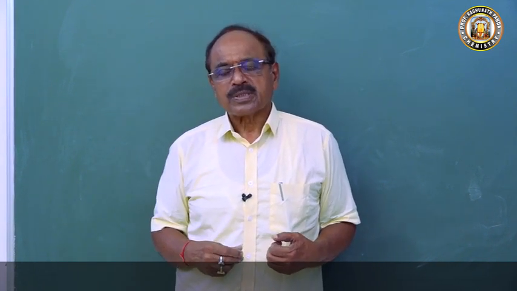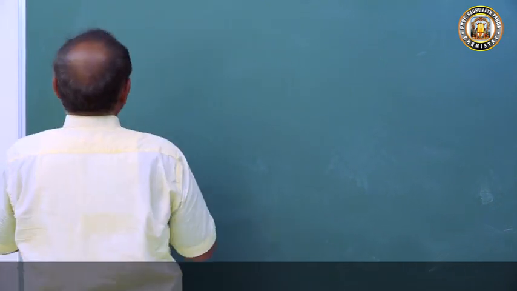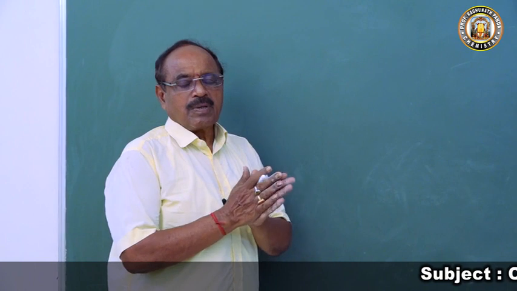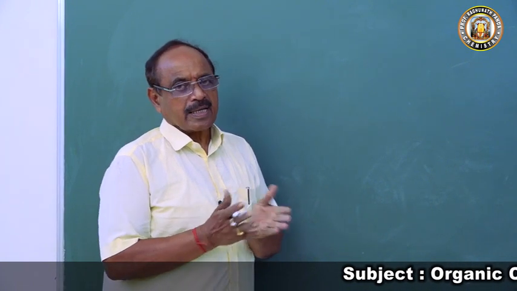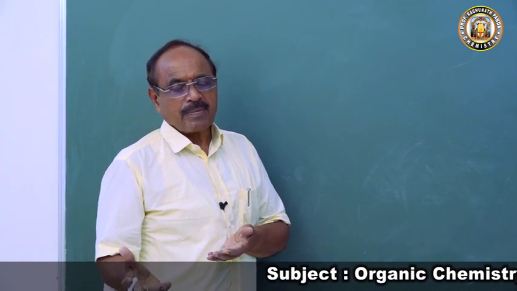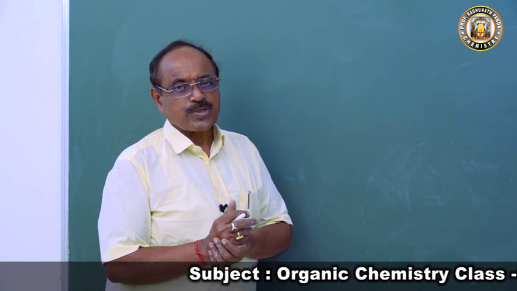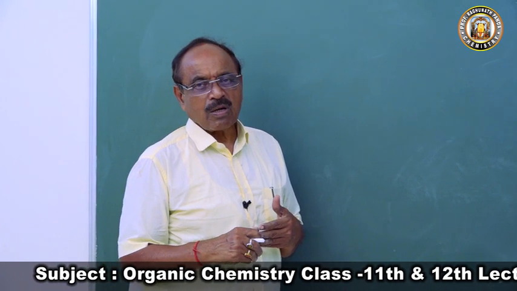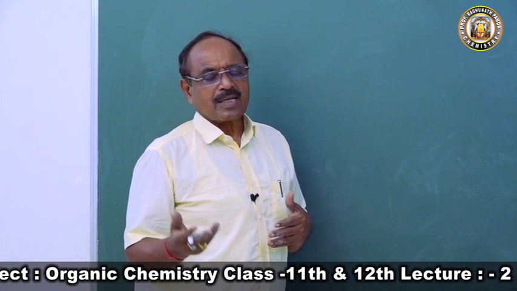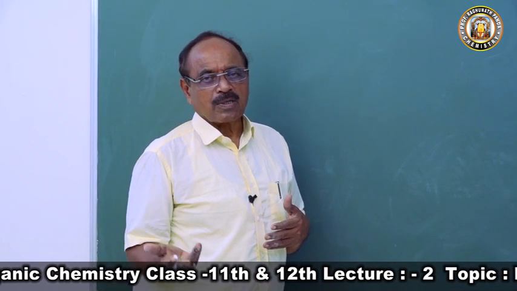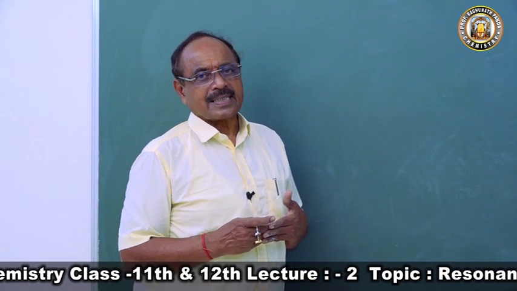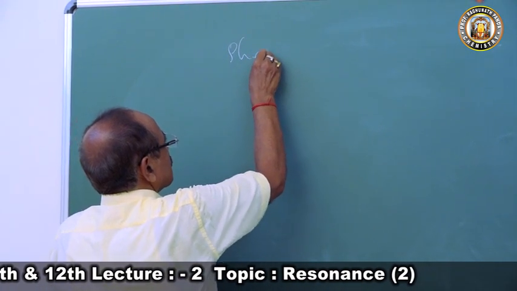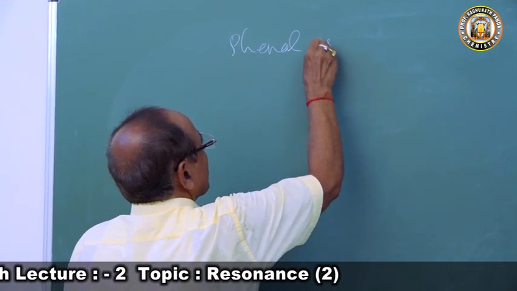Now we are going to think about a very important factor which most often comes as a question in the exam, and also in viva, where they ask students in their practical viva: you have a test for the OH group, a phenolic group. They ask, how can you test for phenol? Blue litmus turns red, because phenol is acidic. So we are now going to discuss why phenol is acidic.